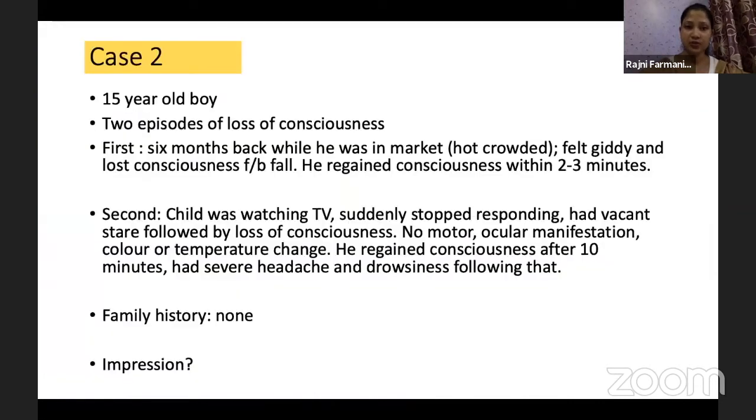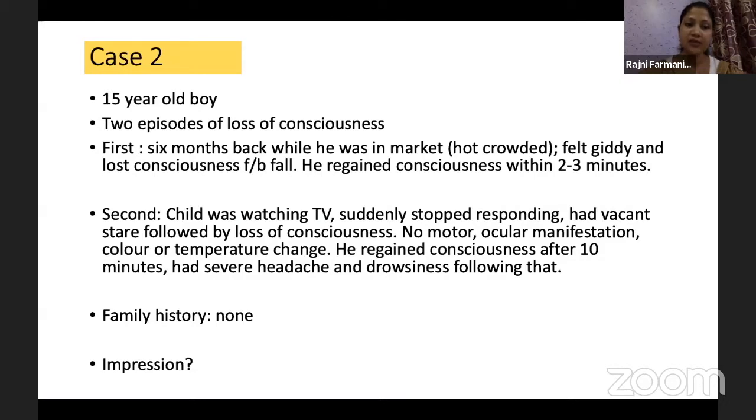So this is a case too. He's a 15-year-old boy. He had 2 episodes of loss of consciousness. The first was 6 months back when he was in the market. It was a hot and crowded place. He felt giddy. There was a loss of consciousness, and he regained consciousness within a very short span of time on his own. So this looks like a simple syncope. For the first episode, nothing was done at that time.